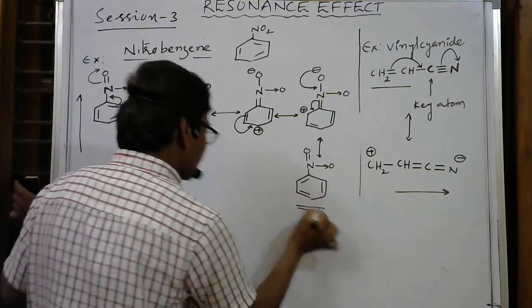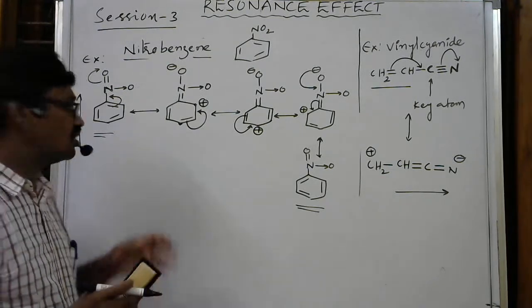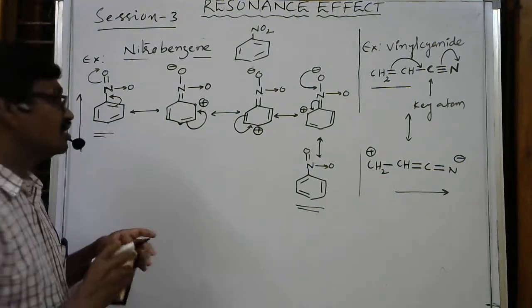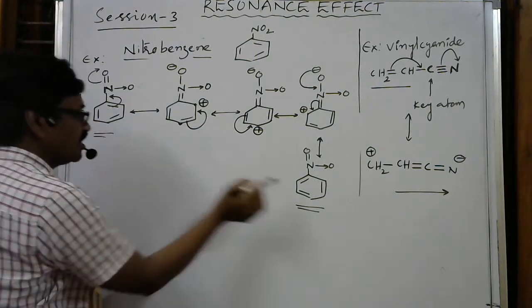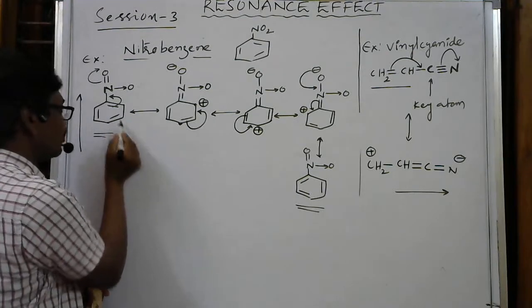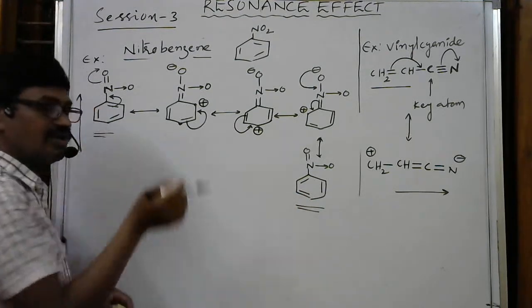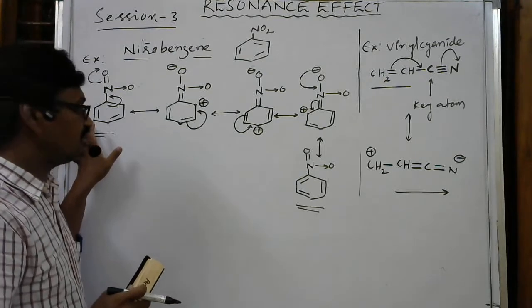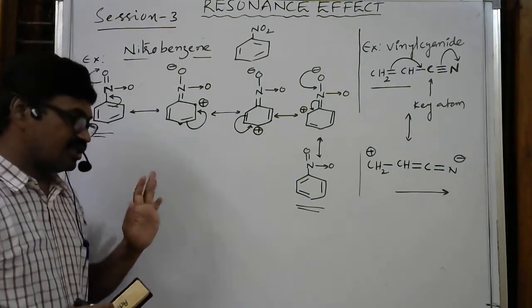This form and this form, first and last, if you observe, only the pi electron displacement has changed. Here a double bond, but here a single bond. Here a single bond, but here a double bond. So the double bonds become single bonds, and single bonds become double bonds.